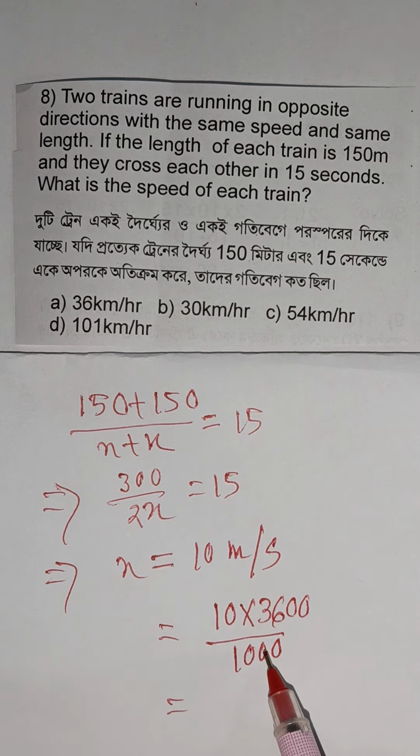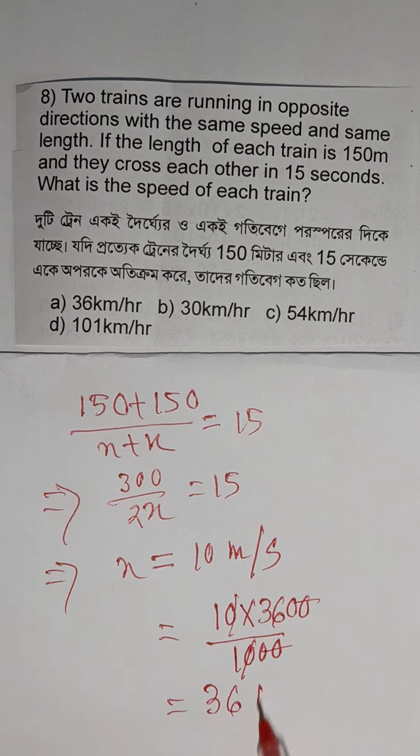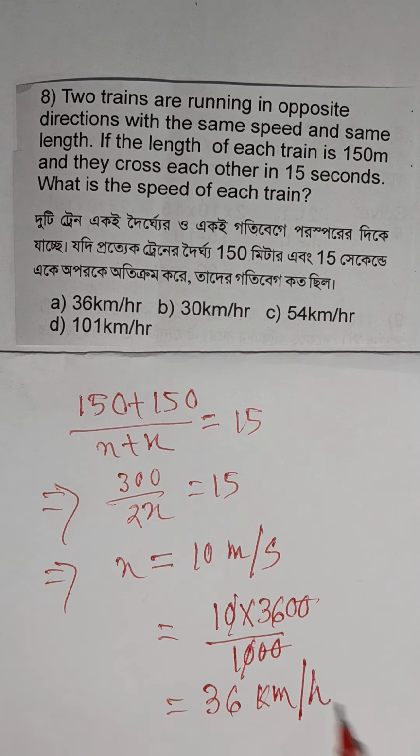If we calculate, 10 times 3600 divided by 1000 equals 36 km per hour. So option A will be the answer.